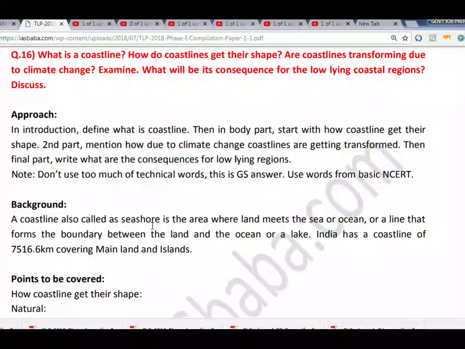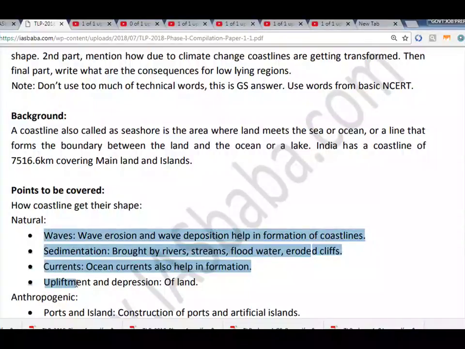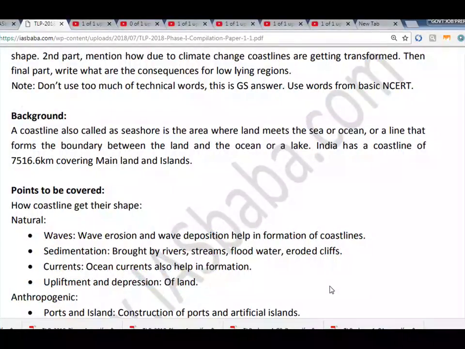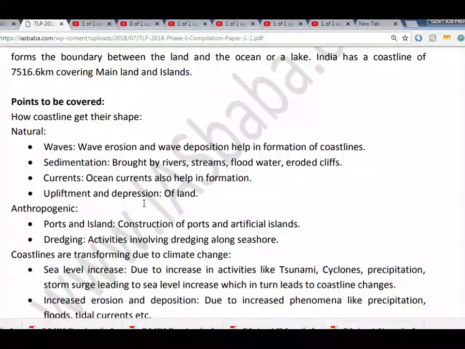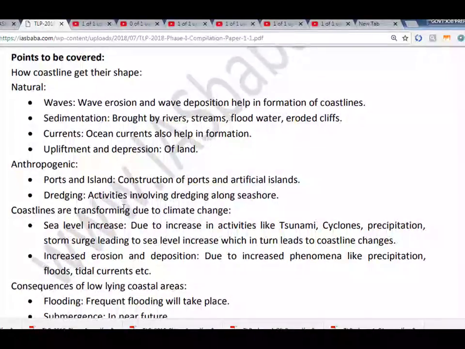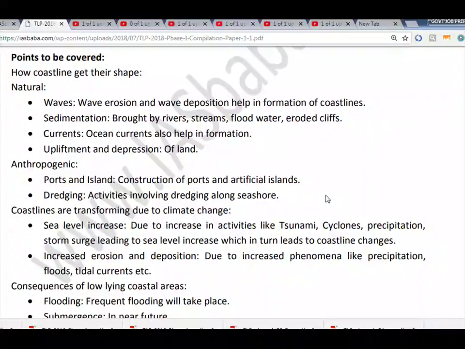Points to be covered: how coastlines get their shape. Natural: waves, wave erosion and wave deposition help in the formation of coastlines. Sedimentation: brought by rivers, streams, flood water, eroded cliffs. Currents: ocean currents also help in formation, upliftment and depression of land. Anthropogenic: construction of ports and artificial islands. Dredging: activities involving dredging along the seashore.